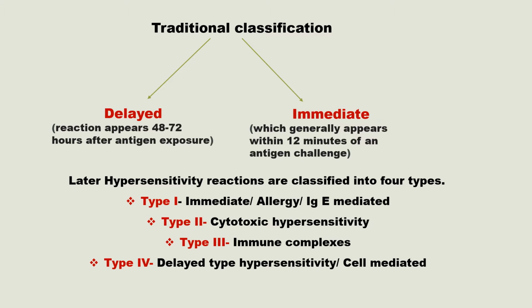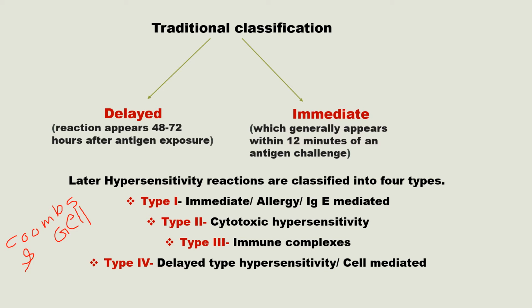Okay. Later hypersensitivity reactions are classified into four types. That classification is Coombs and Gell classification. I will write here Coombs and Gell classification. Based on this classification, we can classify this hypersensitivity into four types: type 1, type 2, type 3 and type 4.